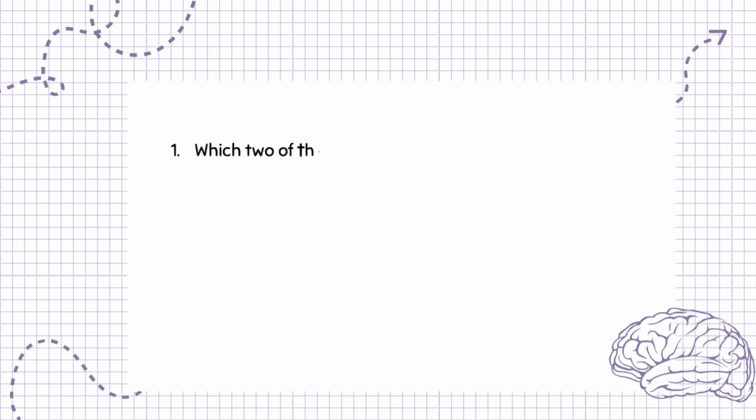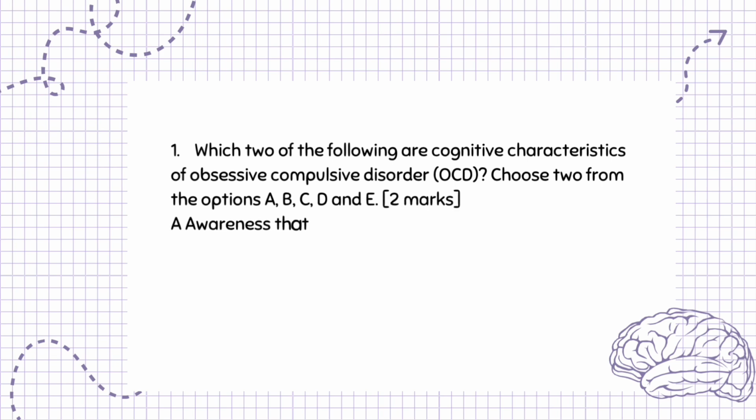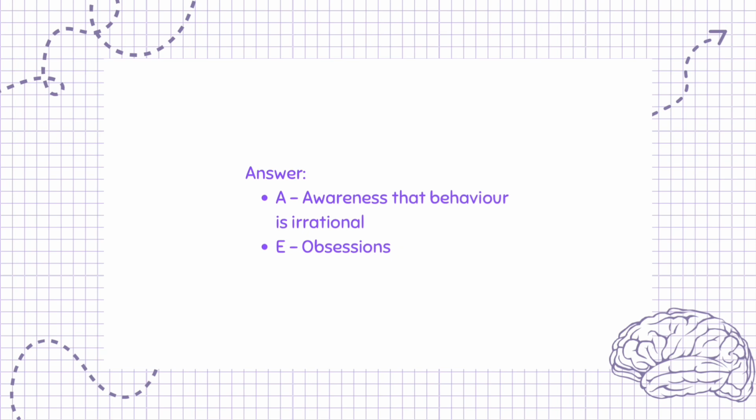Question 1. Which 2 of the following are cognitive characteristics of obsessive-compulsive disorder, OCD? Choose 2 from the options A, B, C, D and E, 2 marks. A. Awareness that behavior is irrational. B. Compulsions. C. Disgust. D. High anxiety. E. Obsessions. A. Awareness that behavior is irrational and E. Obsessions.